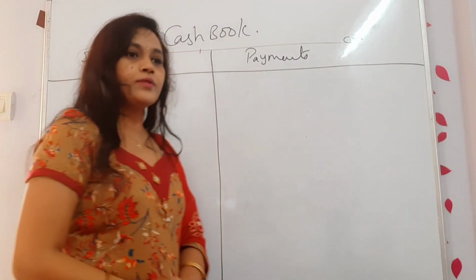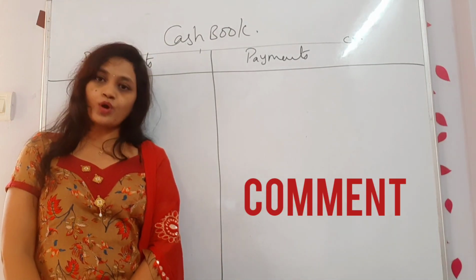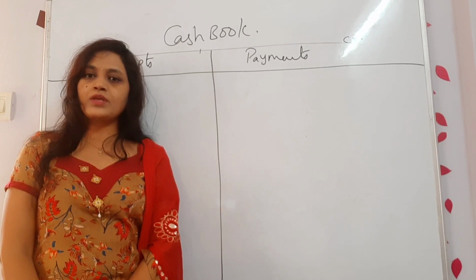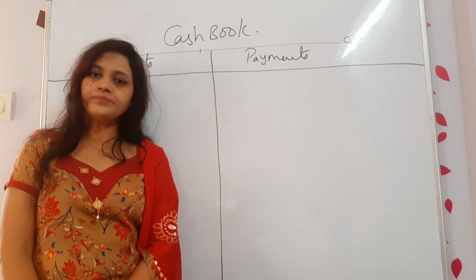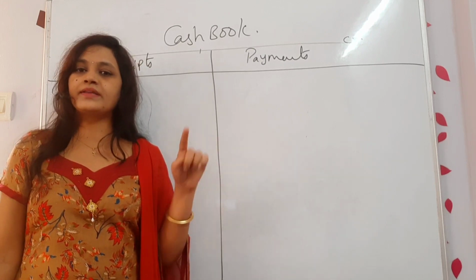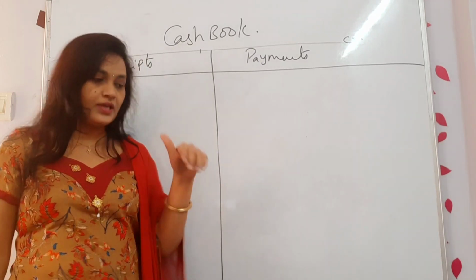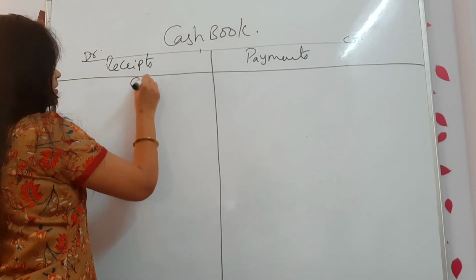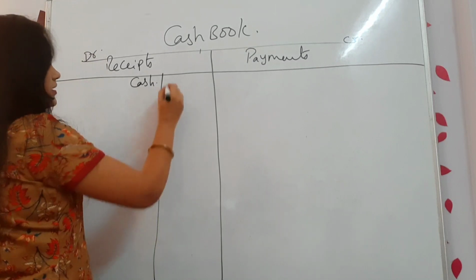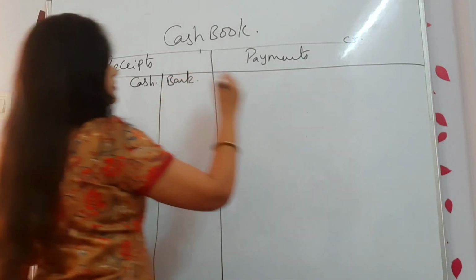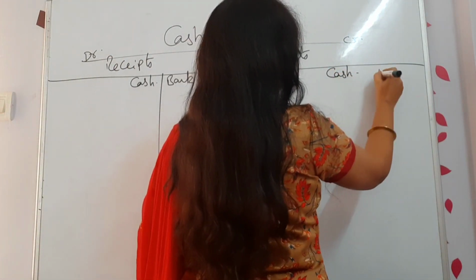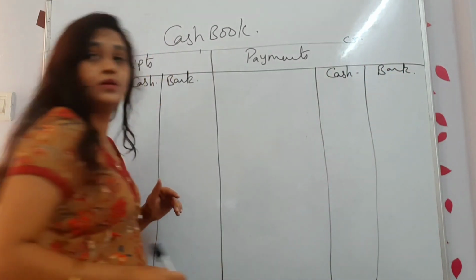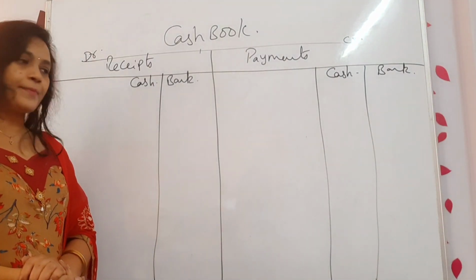Okay, if you are following PUC NCERT, you have a 2-column cash book. For Bangalore University and some other people, they are using a 3-column cash book. It can be a 2-column cash book or a 3-column cash book, but the main method of doing is the same. Receipts and payments are the same. I call it cash column and another one is bank column. Got it? Cash column and bank column.